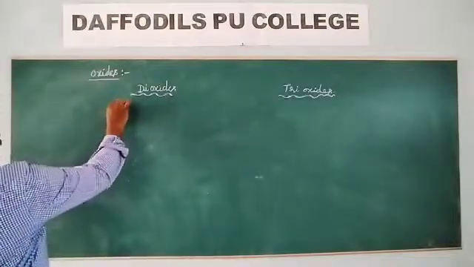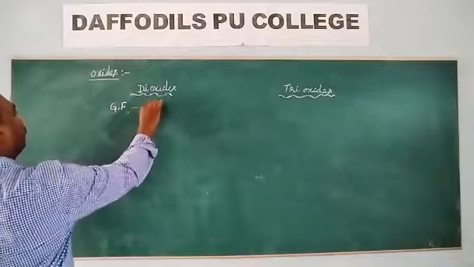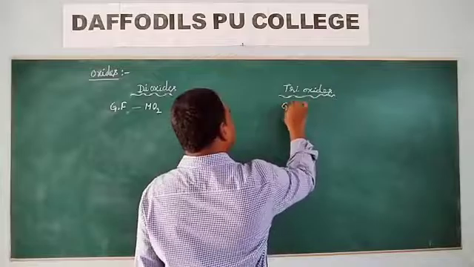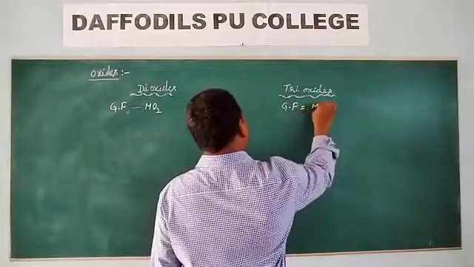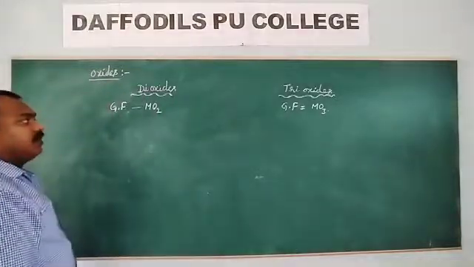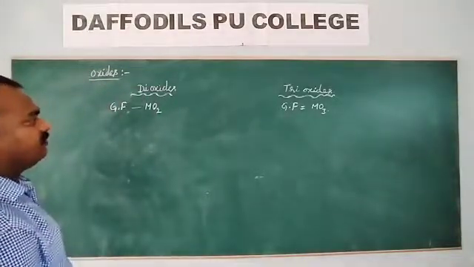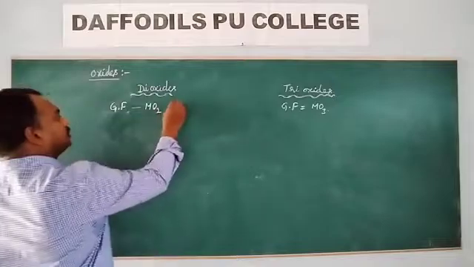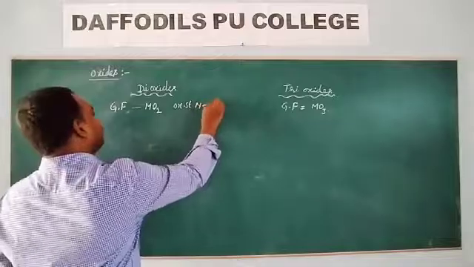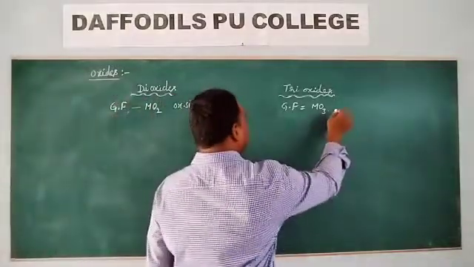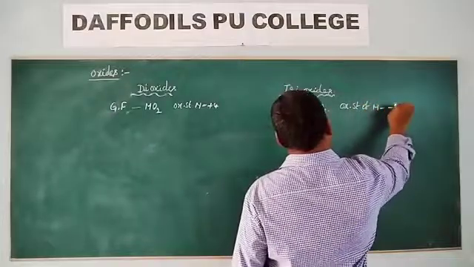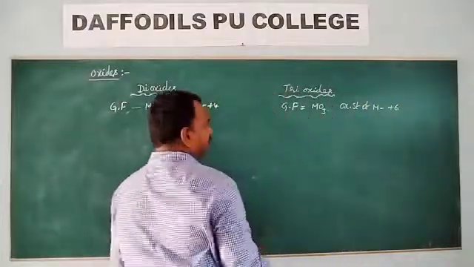The general formula of dioxides is MO2. The general formula of trioxides is MO3.